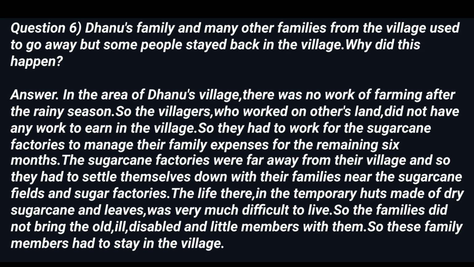The sugarcane factories were far away from their village and so they had to settle themselves down with their families near the sugarcane fields and sugar factories. The life there, in the temporary huts made of dry sugarcane and leaves, was very much difficult to live, so the families did not bring the old, ill, disabled and little members with them, so these family members had to stay in the village.